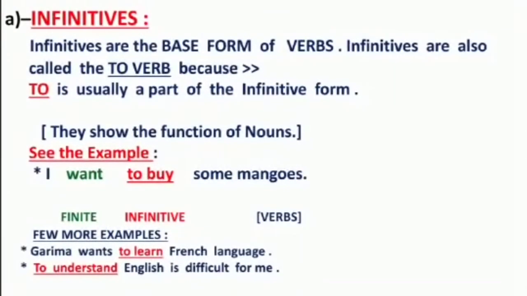Infinitives are the base form of verbs. Infinitives are also called the to verb because to is usually a part of the infinitive form. See the example.